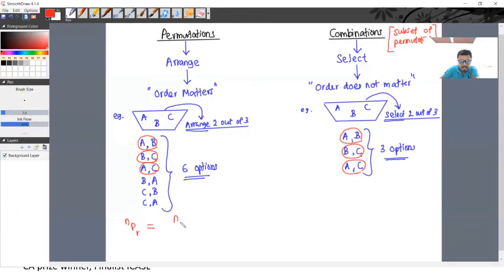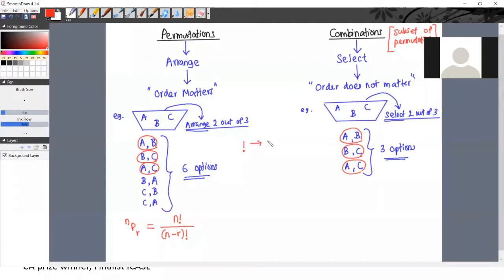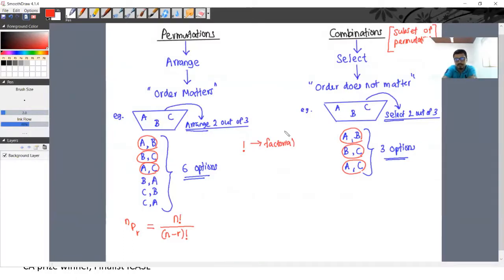That is n factorial over n minus r factorial.